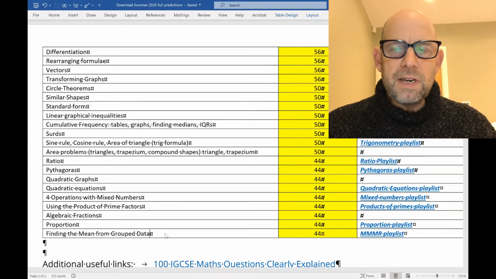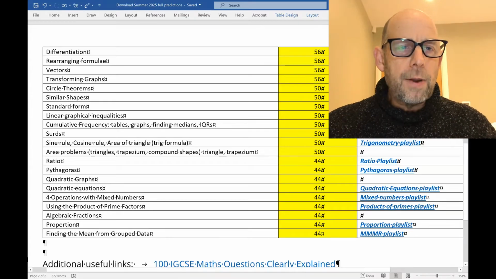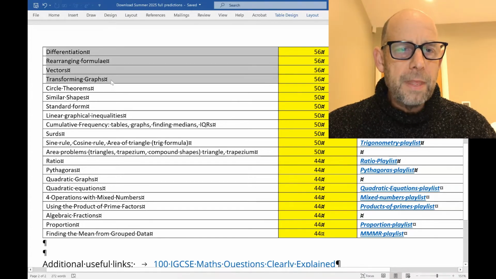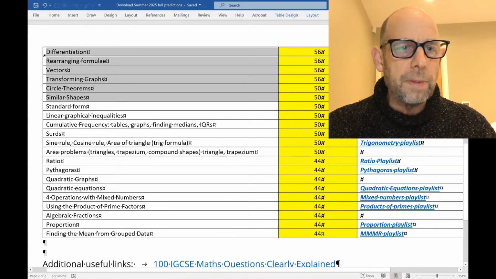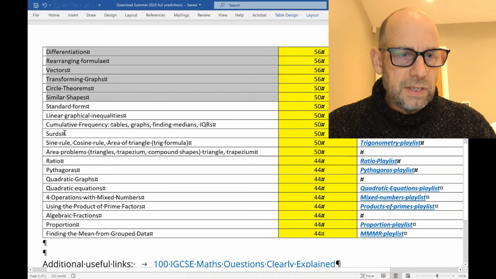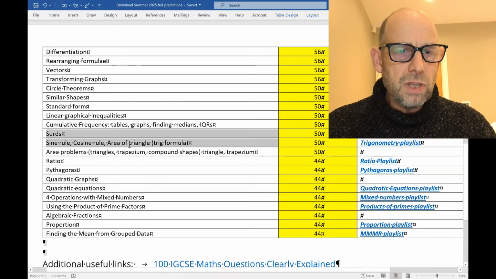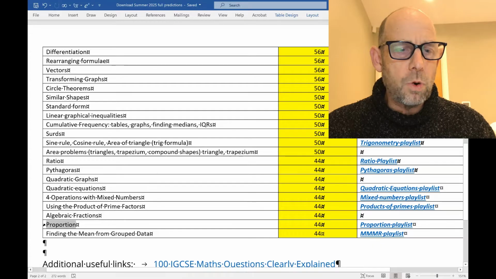Now, before we move on to the next set of questions, let's just identify which of these topics you will want to focus on if you are going for a top grade. Really, those four there. Circle theorems often comes up towards the end of the paper, as does similar shapes. So those topics there, those 6 topics are a must if you're going for a top grade. Surds, sine rule and cosine rule. If you're going for a top grade, I should think that those are the ones to focus on along with proportion.